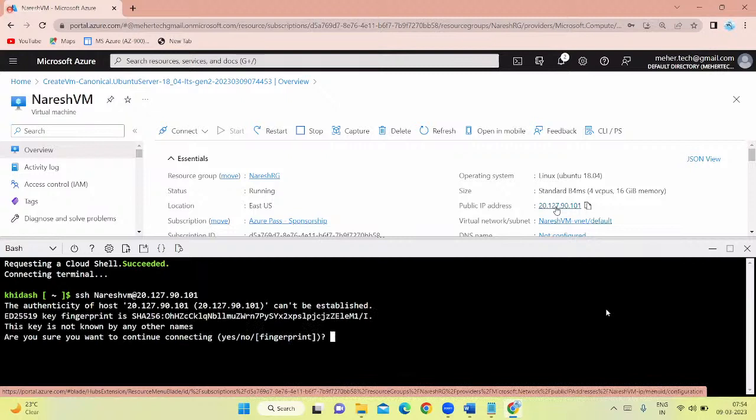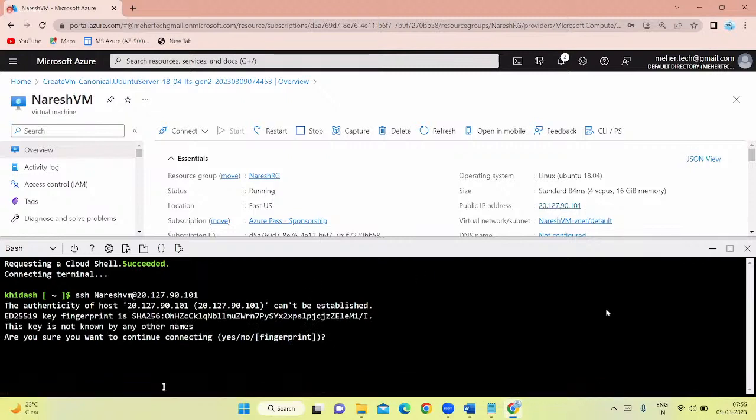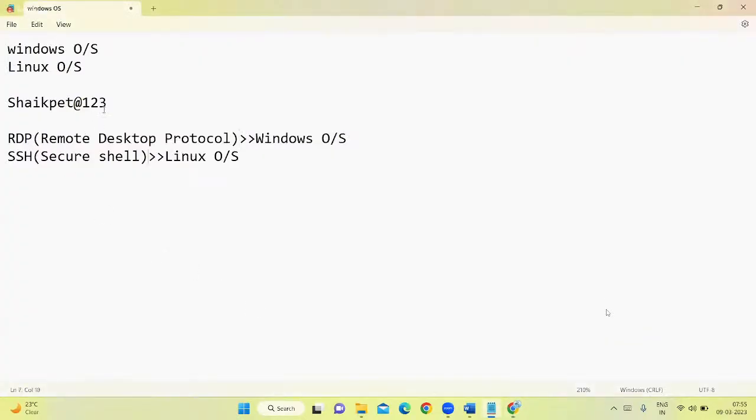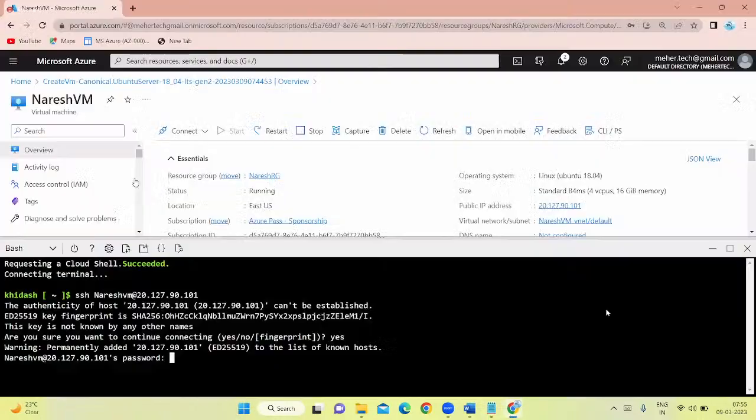Hit enter. What it is saying: are you sure you want to continue connecting to the VM? Then simply say here, yes. Enter. Now it is asking for the password. What password have we given? This is the password we gave at the time of VM creation. I'm passing the password here. Enter. Now it is asking to enter the password again. Permission denied. I think I have entered the wrong password.